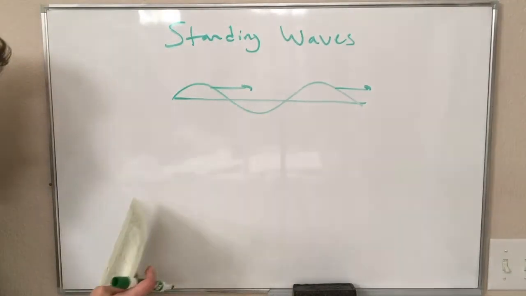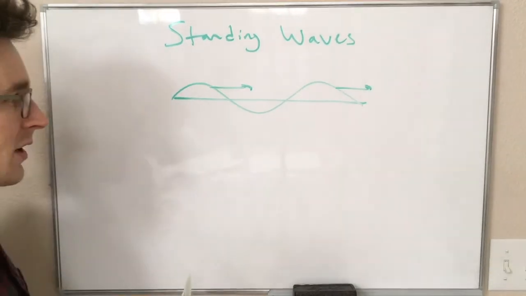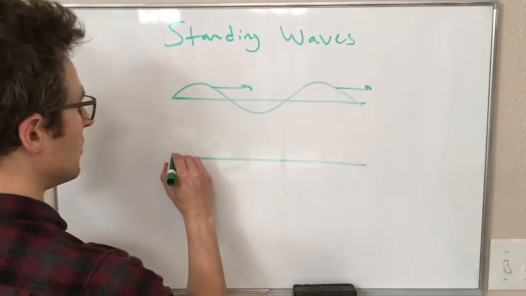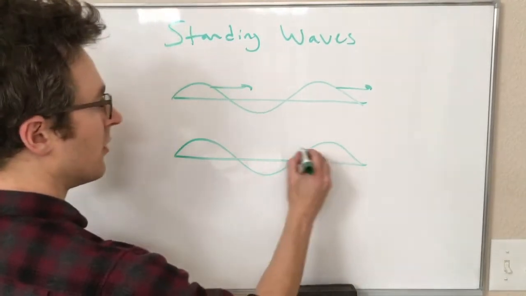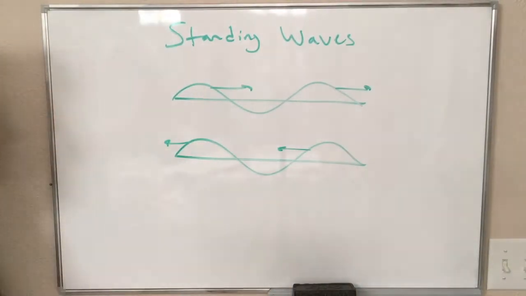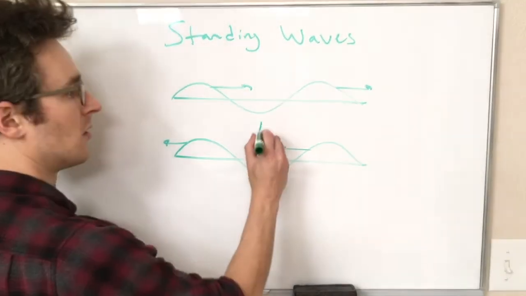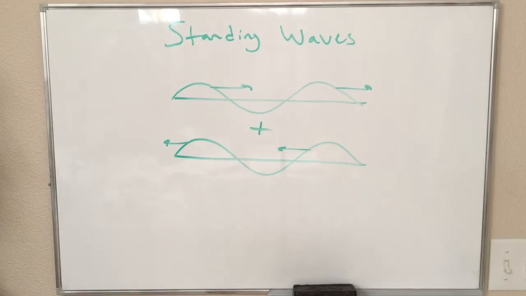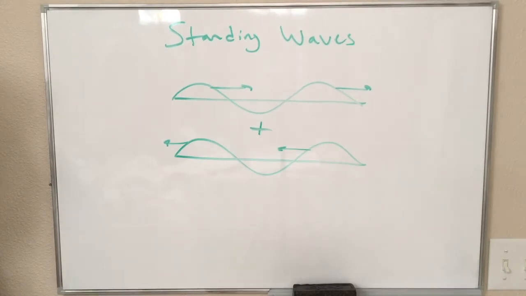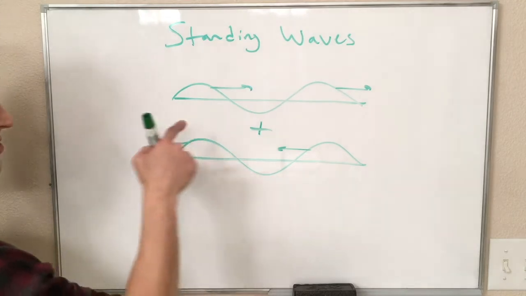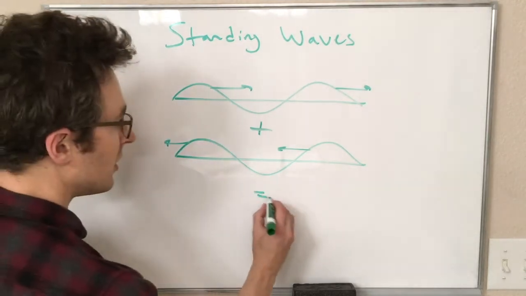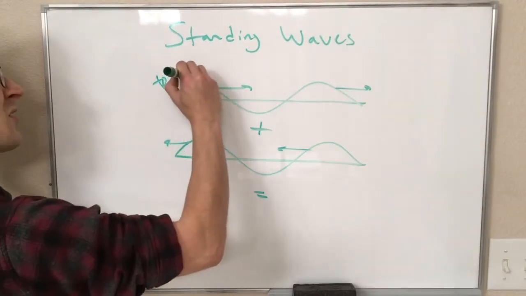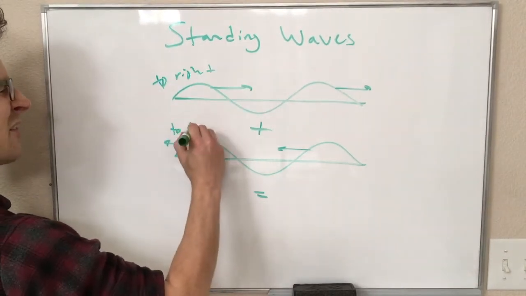Now it turns out if we just take this superposition thing and we say, okay, I have a wave like this and I'm going to add to it a wave of the same amplitude but traveling in the opposite direction, I end up with something very, very interesting. So this one is traveling to the right, this one is traveling to the left.